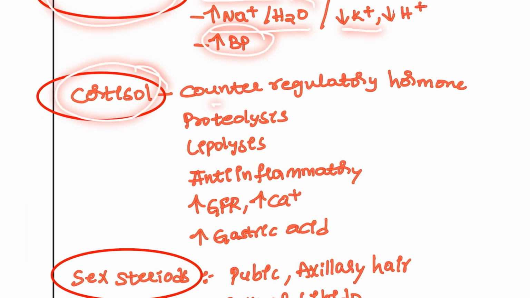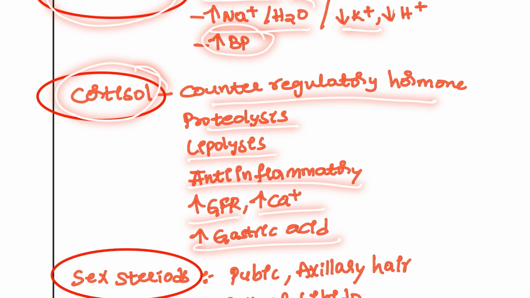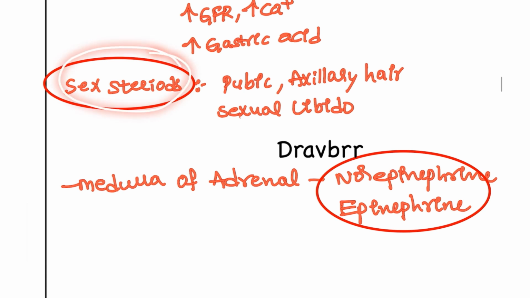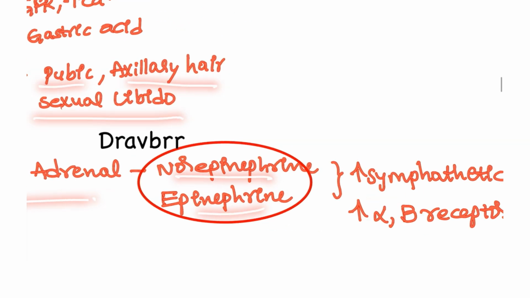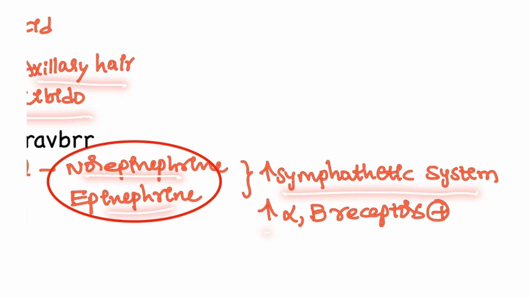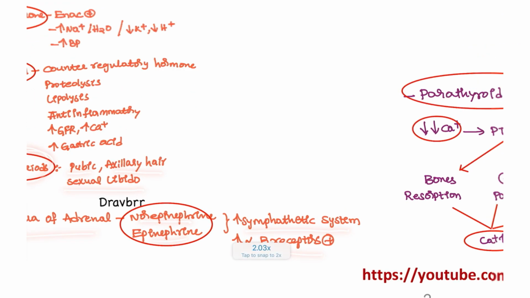Cortisol's main action is as a counter-regulatory hormone: proteolysis, lipolysis, anti-inflammatory, increases the glomerular filtration rate, increases the calcium, increases the gastric acid. So all of these actions will cause side effects in the body whenever you take an excess of iatrogenic glucocorticoids. Sex steroids are helpful for pubic and axillary hair and sexual libido. Next, the medulla produces norepinephrine and epinephrine. It will increase sympathetic activity, increasing alpha and beta receptor activity.